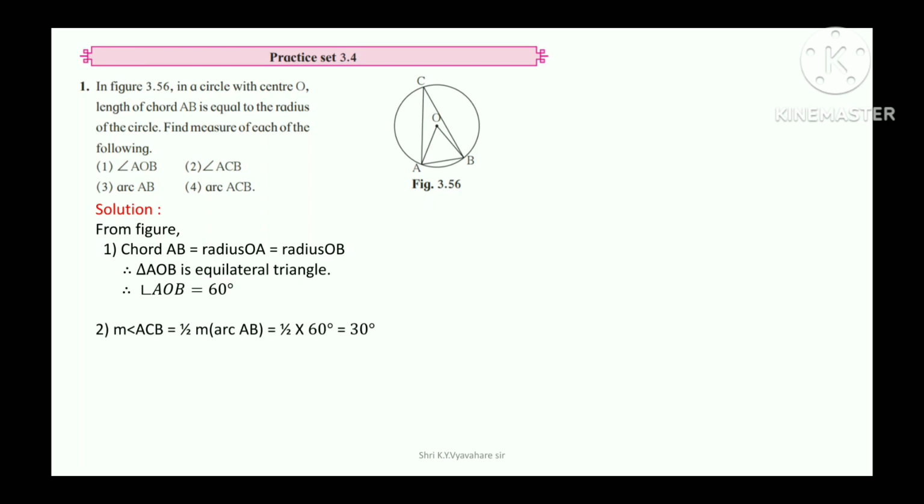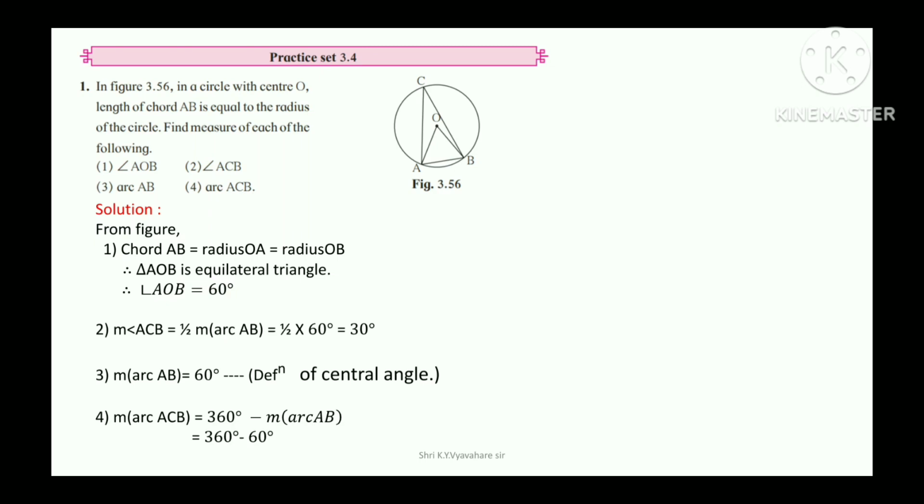Measure of angle ACB is equal to half measure of arc AB is equal to half into 60 degree is equal to 30 degree. Measure of arc AB is equal to 60 degree by definition of central angle. Measure of arc ACB is equal to 360 degree minus measure of arc AB is equal to 360 degree minus 60 is equal to 300.